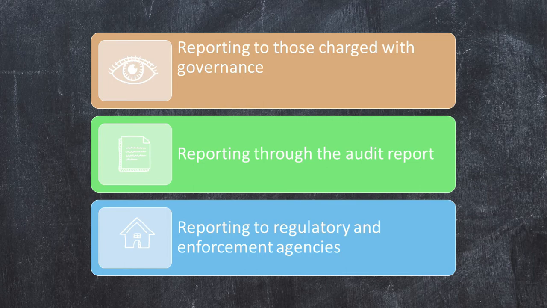The second avenue is for us to communicate via our audit reports. Our audit report is one of the auditor's most powerful tools of communication to the public. When an auditor modifies his opinion, it alerts the readers of the report, especially government and enforcement agencies. When an auditor modifies his opinion, this sends a message to the readers and can be used as a springboard for inquiries and investigations to be conducted. This is the reason why, even when the auditor is bound by confidentiality, his integrity remains intact for as long as he issues the appropriate report.